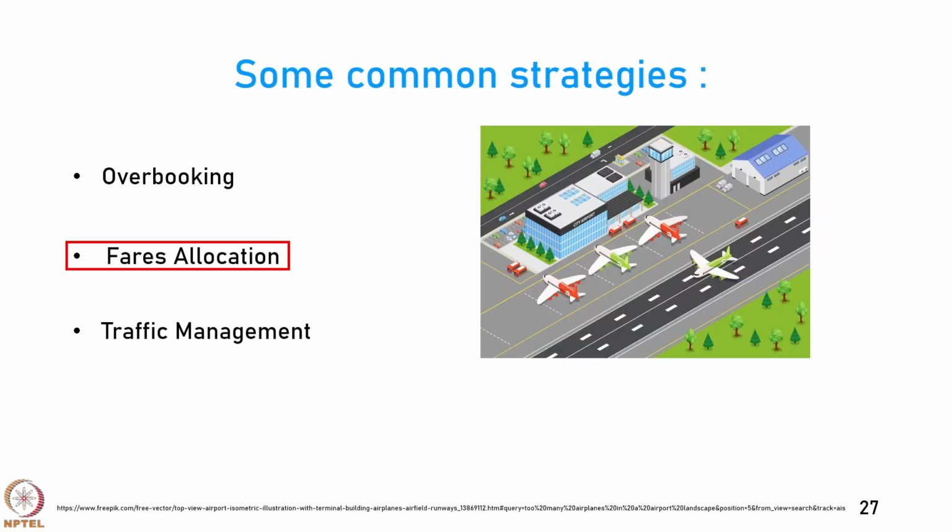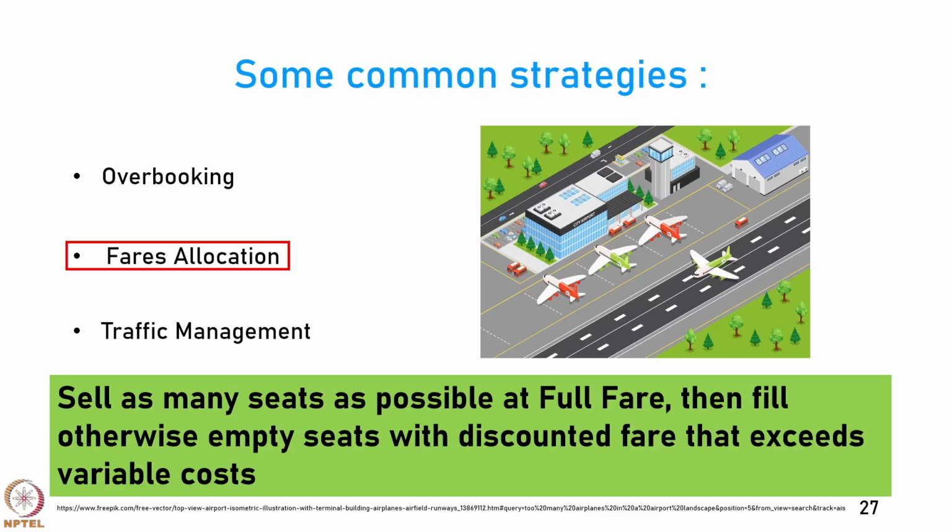Okay. Now, there are different schemes followed. One more is fare allocation. Sell as many seats as possible at full fare, then fill the otherwise empty seats with discounted fare that exceeds variable costs. So, we know that for every extra seat that you carry in the aircraft, there are some variable costs, cost towards providing food, beverages and some other facilities, right. And also as you carry more and more passengers, they will have their own check-in baggage, their own hand baggage, the weight of the aircraft will increase, so therefore, there will be higher fuel cost.